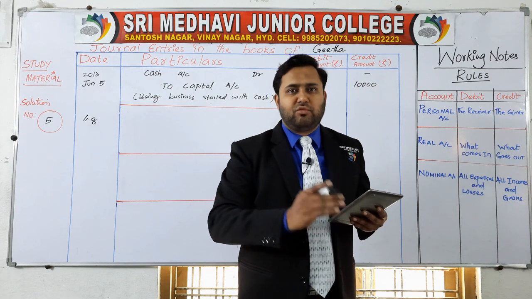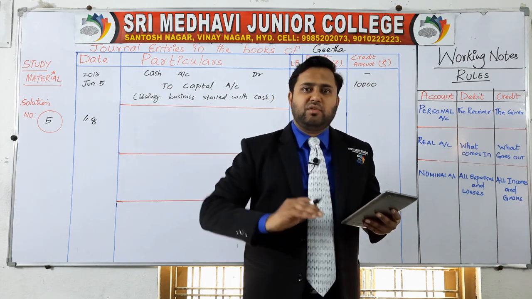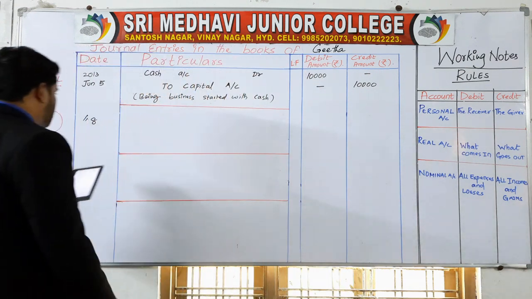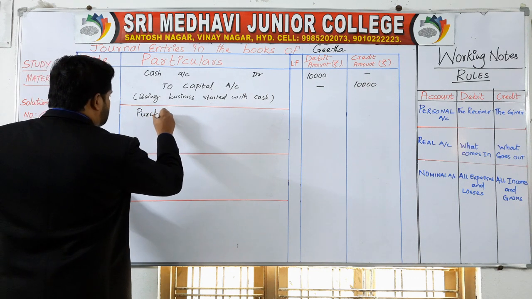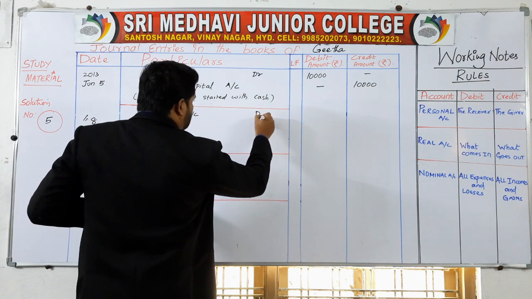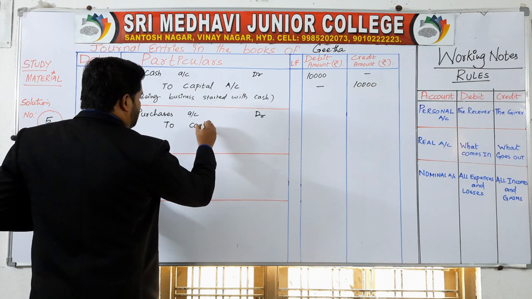Purchased goods for cash. If you purchase something, your cash goes out. If your cash goes out, credit the cash and debit the purchases. Purchases account debit. What goes out? Cash goes out, to cash account.